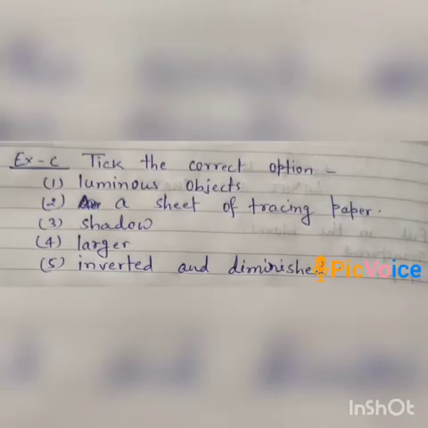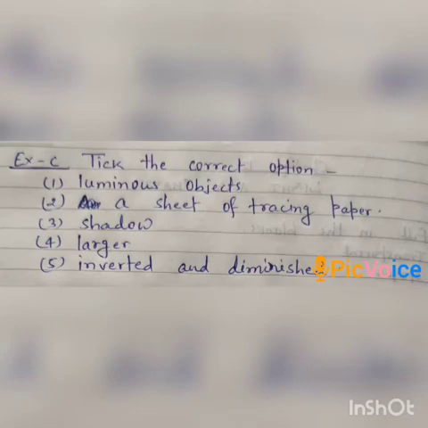Now exercise C, in which we have to take the correct option. Four options for all the questions are given and we have to choose the correct one. The question number 1 is, objects like the sun which emit light of their own are called. Students, the objects which can emit light of their own are known as luminous object. So we will take luminous object in this question.